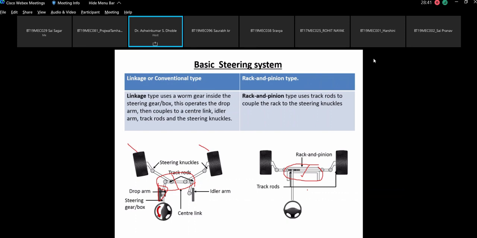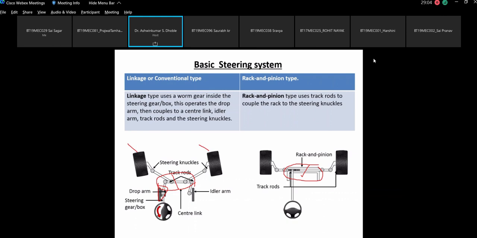There also otherwise also we are going to see what kind of mechanism is to be used for the steering system. Okay, but before that, see, rack and pinion is also not a very useful steering system. Rack and pinion kind of steering system is used in the Maruti 800. Nowadays they have also changed.